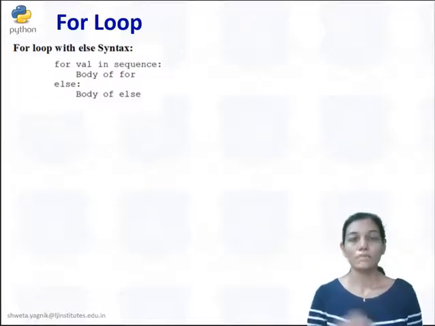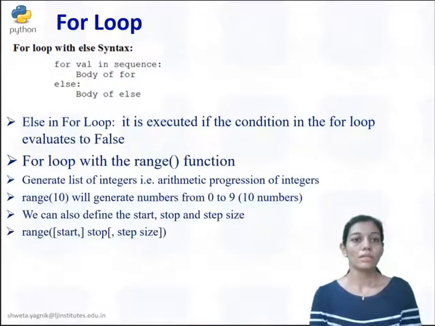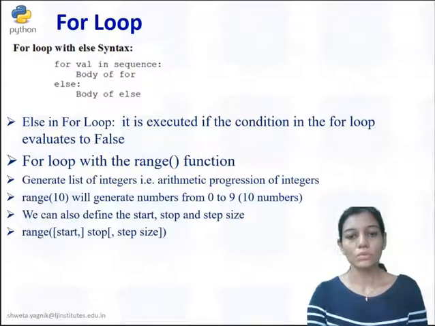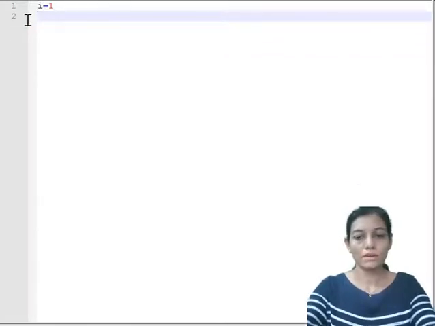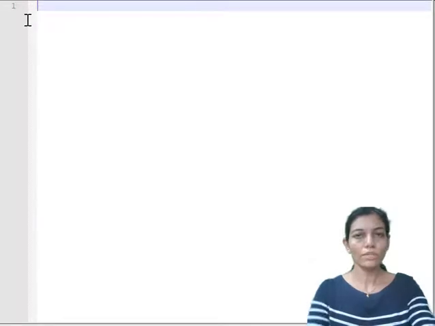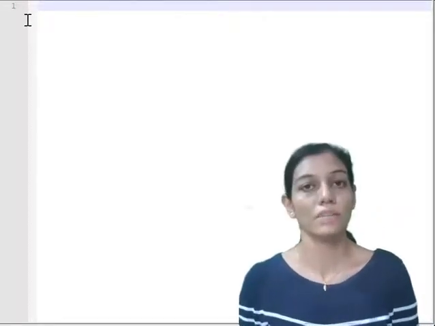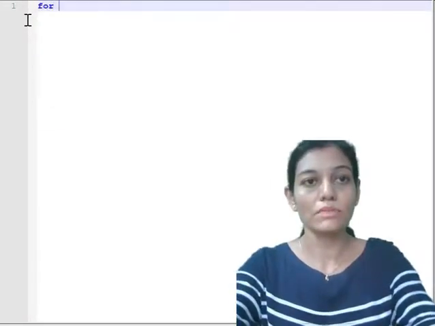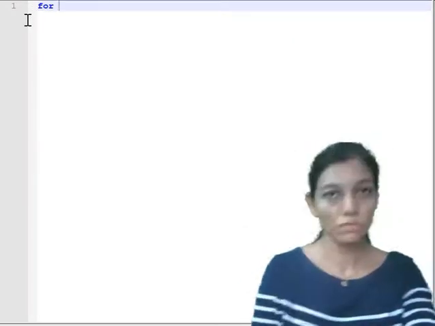So if the condition becomes false, then the else part will get executed. In a for loop we can also have the range function, which we are going to see shortly. First of all, we are going to see how to iterate through a for loop. In a for loop we don't require any iteration variable separately, or we don't need to increment the iteration variable separately. All will be automatically done by the for loop. So that's the beauty of the for loop. And if you want to iterate through any sequence, it is better to use a for loop.